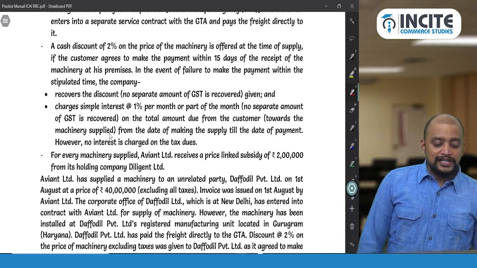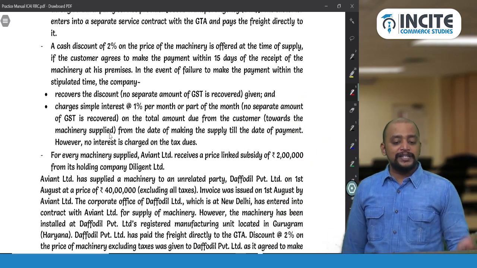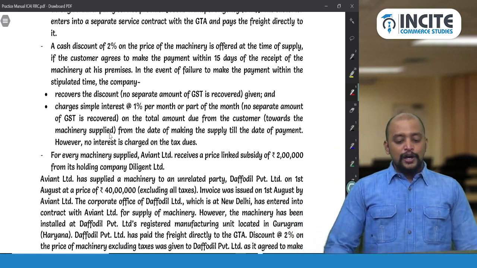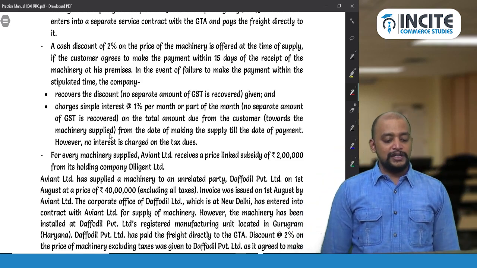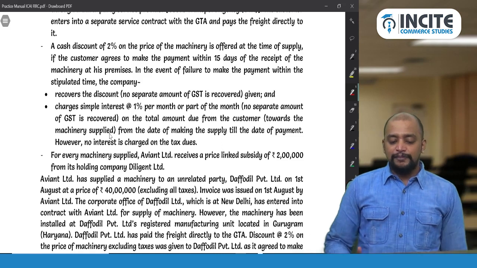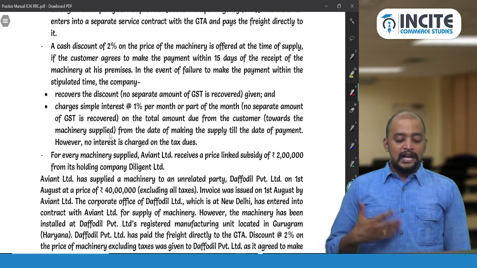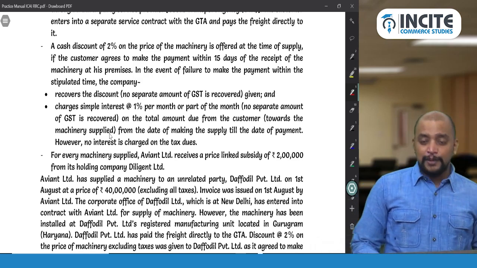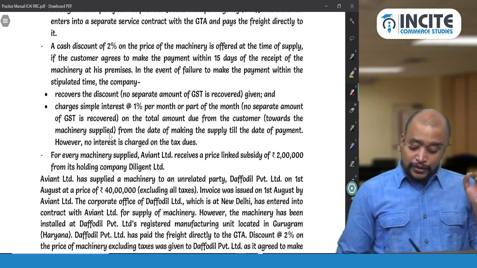Okay. The company charges simple interest at the rate of 1% per month or part of the month. No separate amount of GST is recovered on the total amount due from the customer towards the machinery supplied, from the date of making the supply till the date of payment. However, no interest is charged on the tax dues. So we need to compute interest on the amount due from the customer.